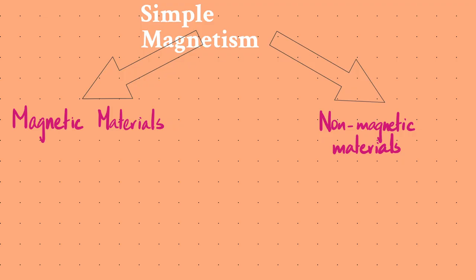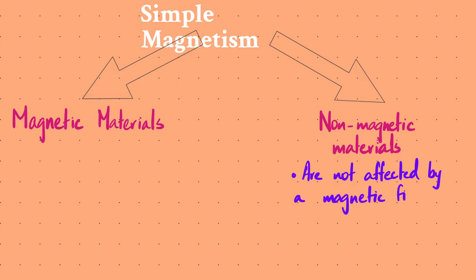Now, when we talk about non-magnetic materials, we basically mean that these materials are not magnets in itself, and they can also not be made into magnets. So a technical way of talking about this would be to say that these are not affected by a magnetic field, right? So even if they are placed in a magnetic field, this has no effect on them. So not affected by a magnetic field.